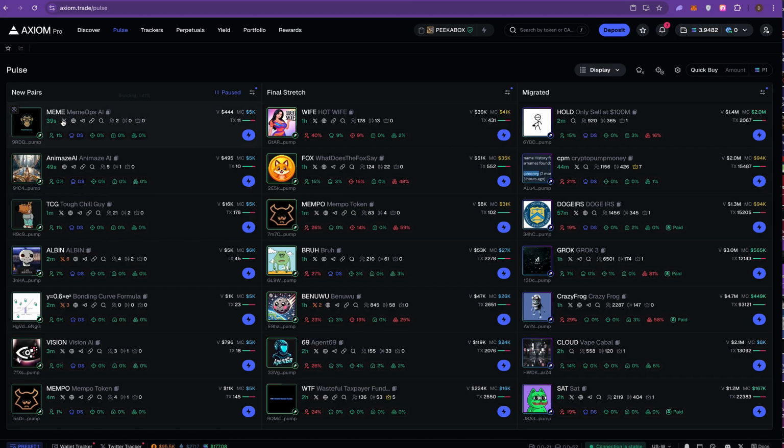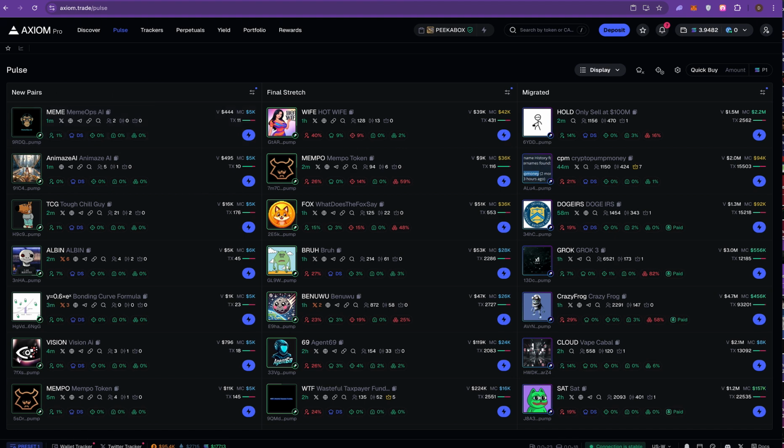Now on Axiom, they also tell you all that same stuff. They give you all the socials. They tell you how many holders. They tell you how many pro traders. I'm still not sure what that is. They tell you how many migrations the dev has done. They tell you the top holders percentage. They tell you if the dev is sold, or if not, they tell you how much he's holding. These snipers. They tell you insider holdings. And the thing that BullX doesn't tell you is they tell you the percentage of bundling.